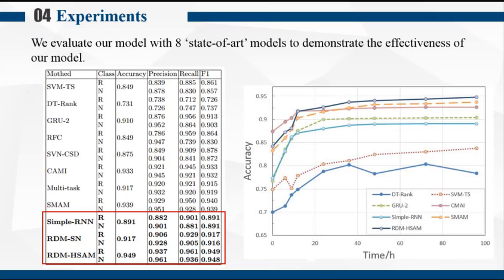Compared with RDM-SN, which doesn't use the attention mechanism in the event stance representation constructing process, the model with the attention mechanism, that is the RDM-HSAN model, achieves better performance, indicating the effectiveness of the attention mechanism. It demonstrates that more contributive information is contained in the event stance latent representation when the model leverages an attention mechanism.